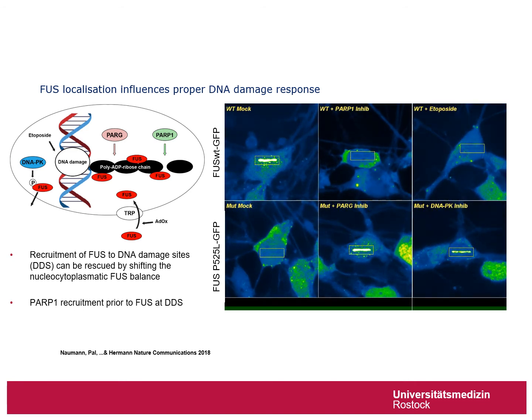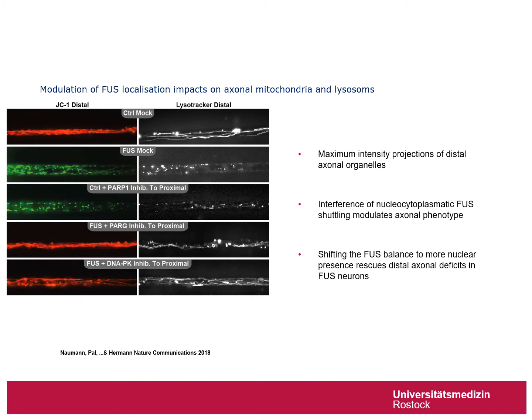By interfering with the relevant pathways FUS is involved in in terms of DNA damage, we were able to restore this pathological condition. Indeed, inhibition of both enzymes PARP and DNA-PK led to a rescue of the recruitment of FUS to the site of DNA damage in the mutant condition. Indeed, inhibition of the very same enzymes also restored the pathological condition in the distal axons of FUS mutant spinal motor neurons.